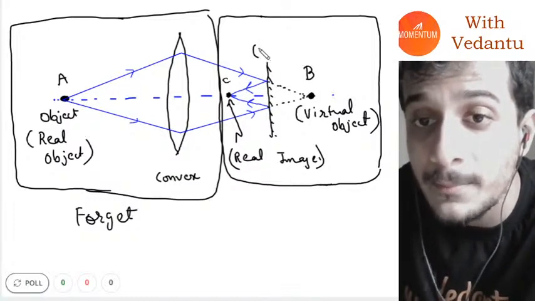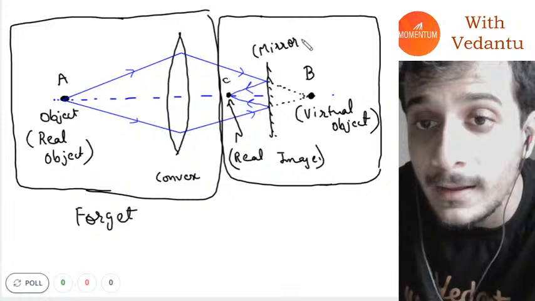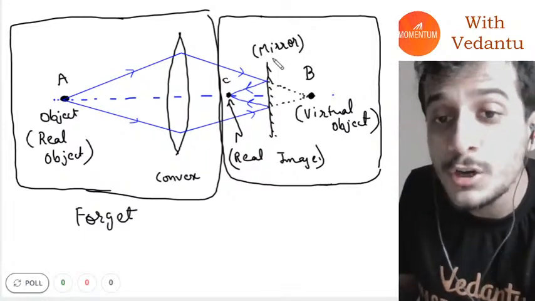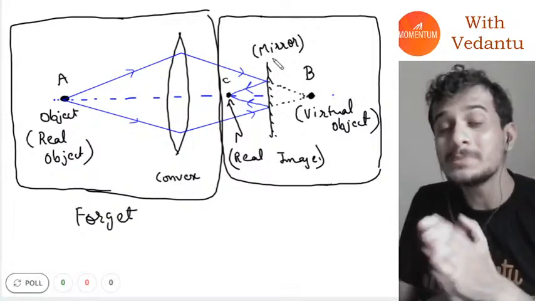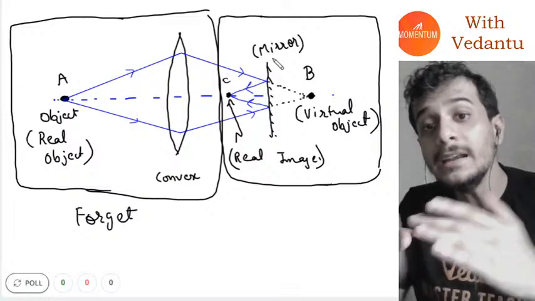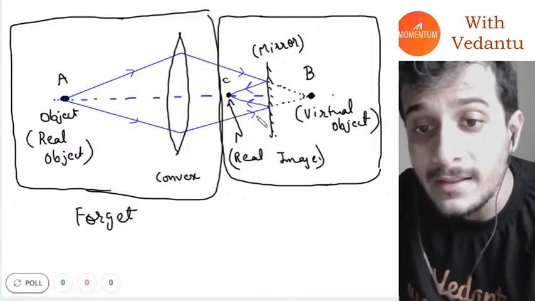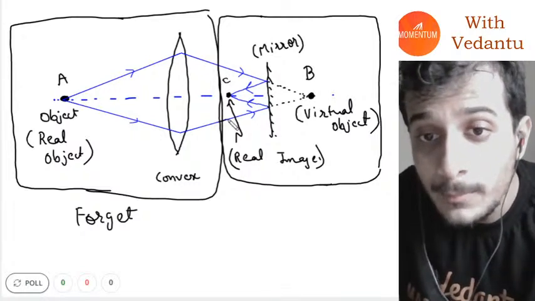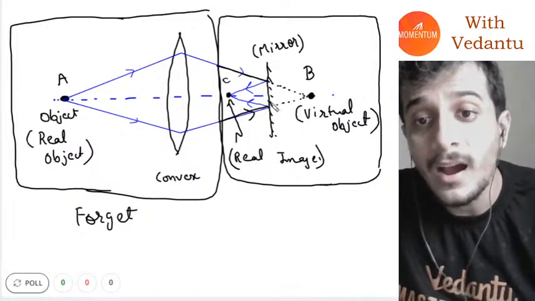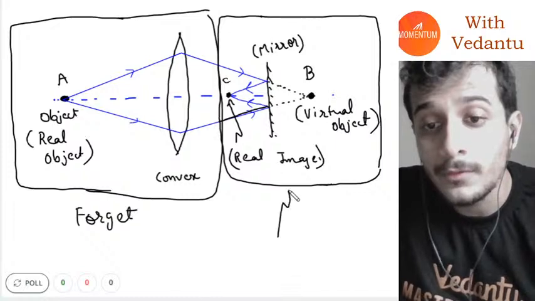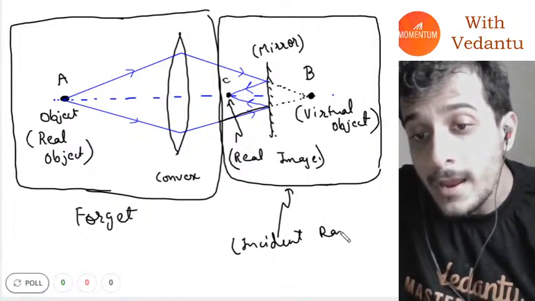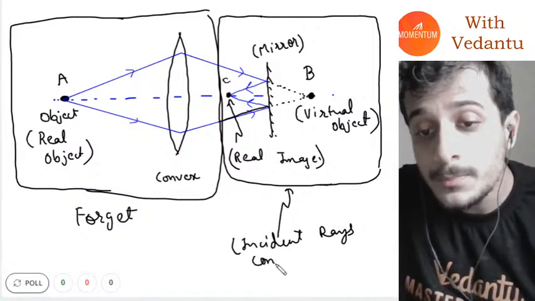Guys, this is a plane mirror that I have kept. In this case, there is something called a virtual object. When do we have a virtual object? When light rays are converging on the mirror. For the mirror, this and this will be the incident rays, and the incident rays are converging. If you see, the incident rays converge at point B.